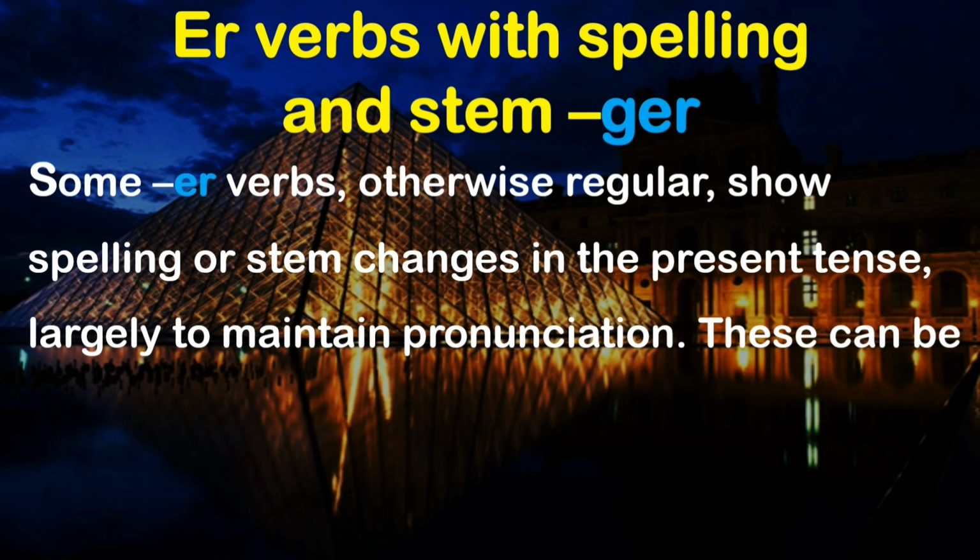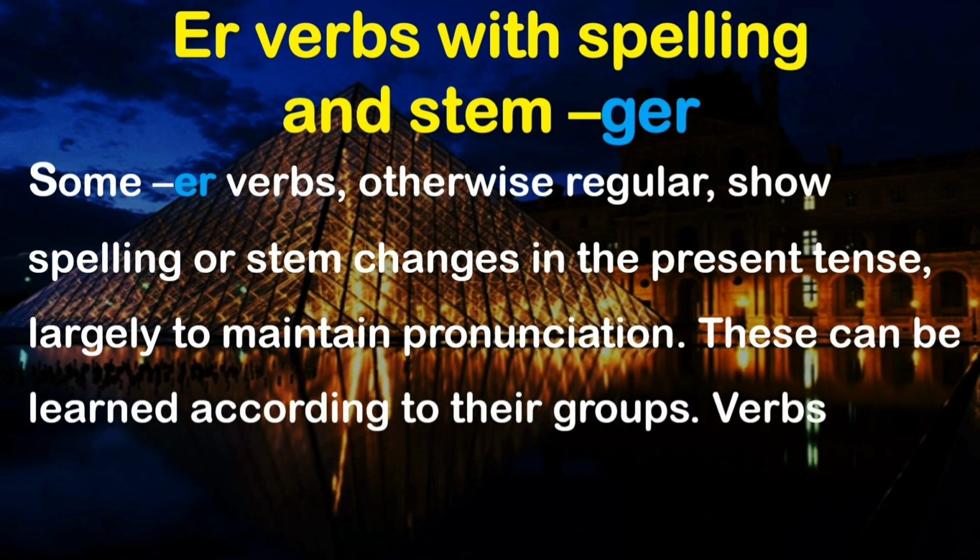These can be learned according to their groups, verbs ending in GER. So whenever you come across a verb in ER which ends in GER, you can see this irregularity. Now what is that irregularity? We are going to find out.